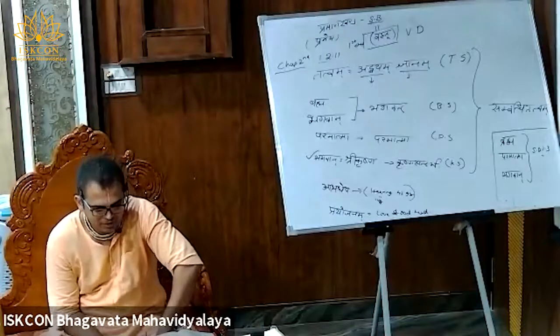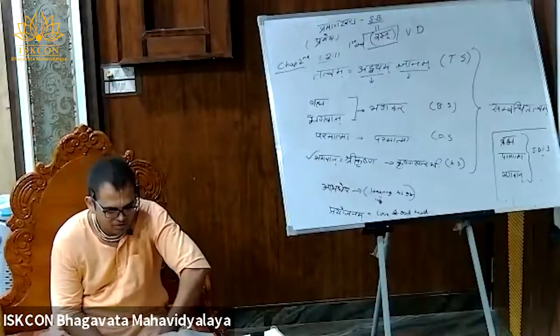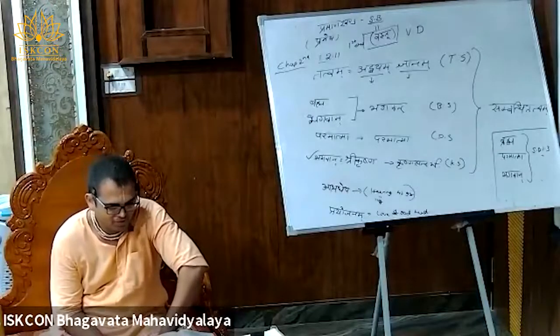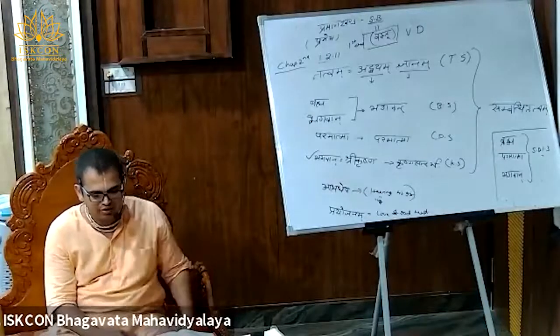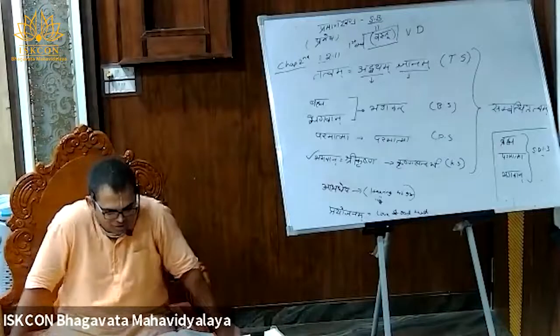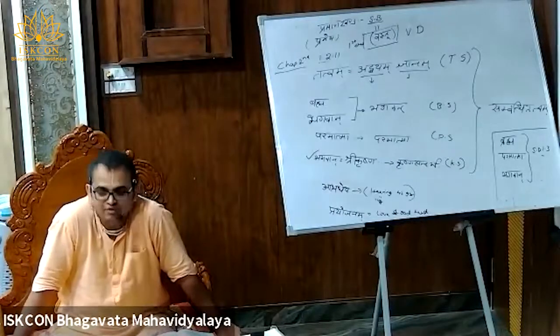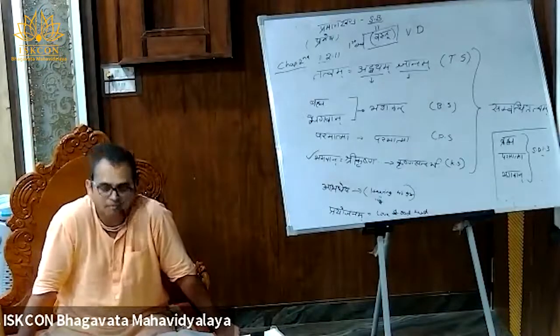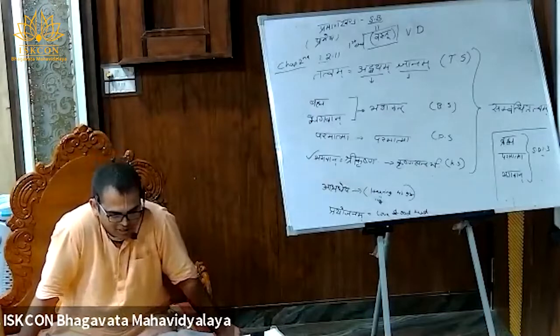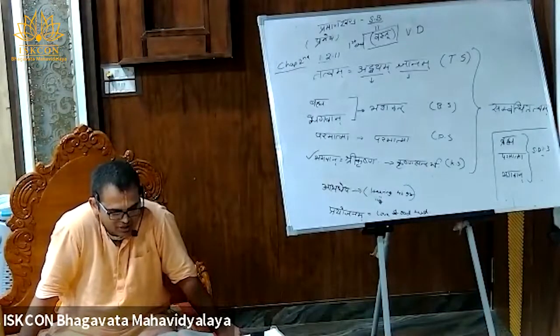What is the purpose? Why is he manifesting that form? Lokasya srishtaye, to create the material world. So Krishna himself is taking the Purusha form, that is Karanodakashayi Vishnu. And after that, yasyambhasi shayanasya yoga-nidram vitanvatah.